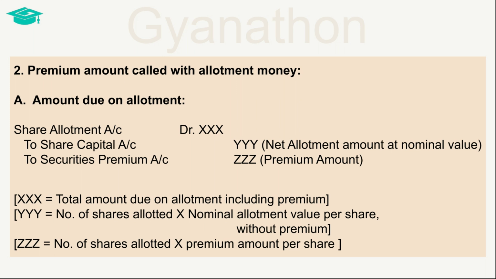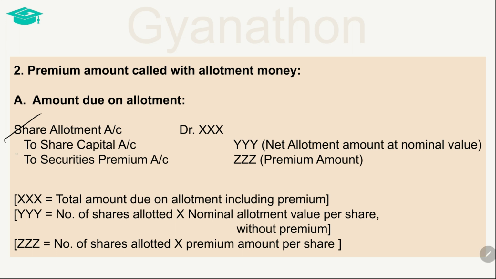Now, in a scenario where the premium amount is being collected with the allotment money, then the entry passed when the allotment amount becomes due is by debiting the share allotment account with the total amount of the allotment money due, including the premium amount.